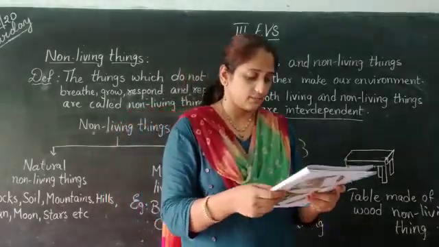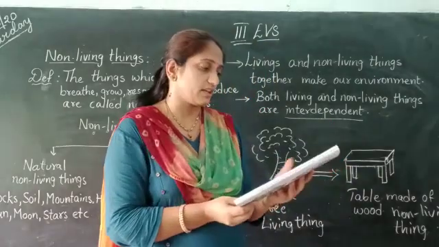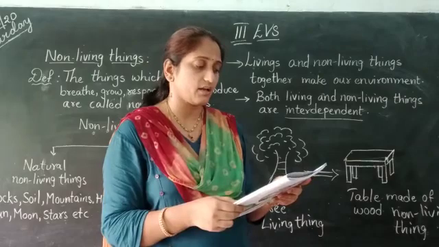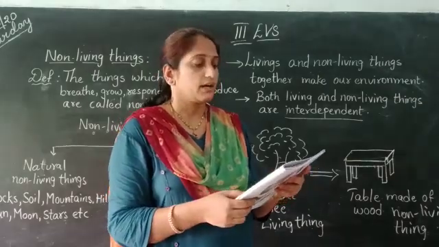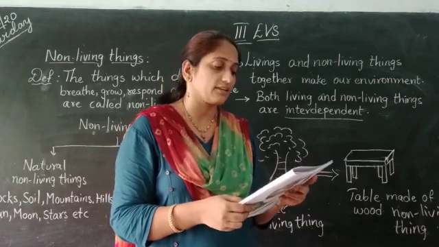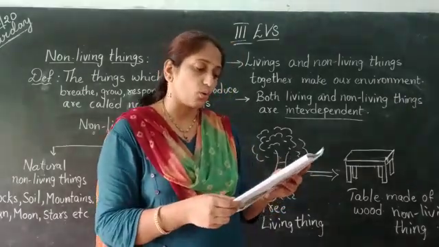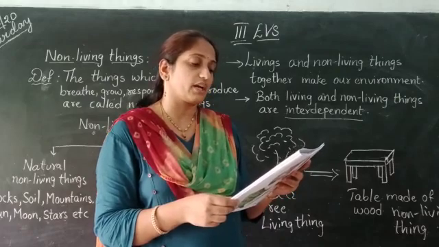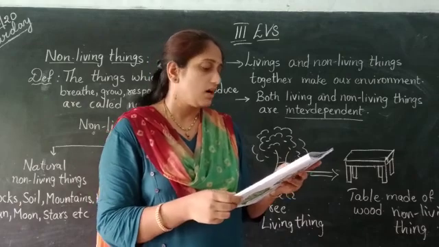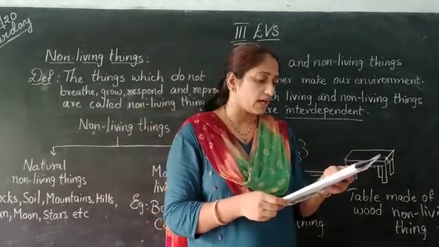Turn the page. Page number 6. Living things. All living things need food, water and air for their survival. Green plants make their own food. Animals get food from plants and some other animals. All living things grow. Animals grow for a definite period of time, whereas plants grow throughout their life. All living things reproduce young ones of their own kind.